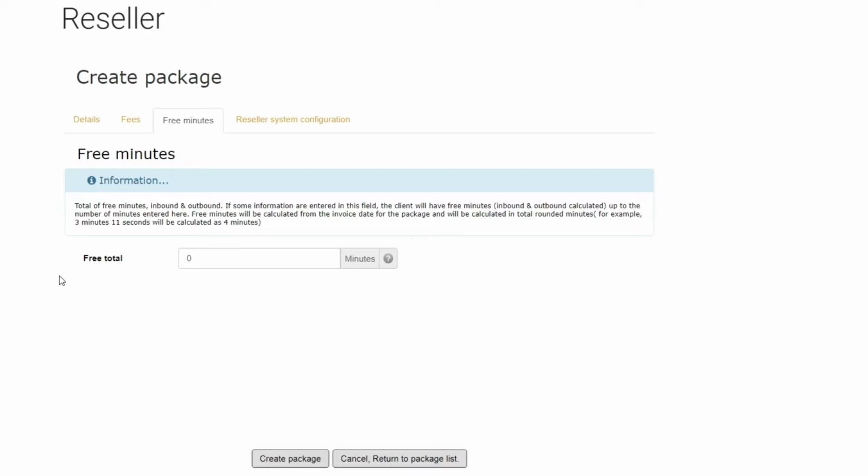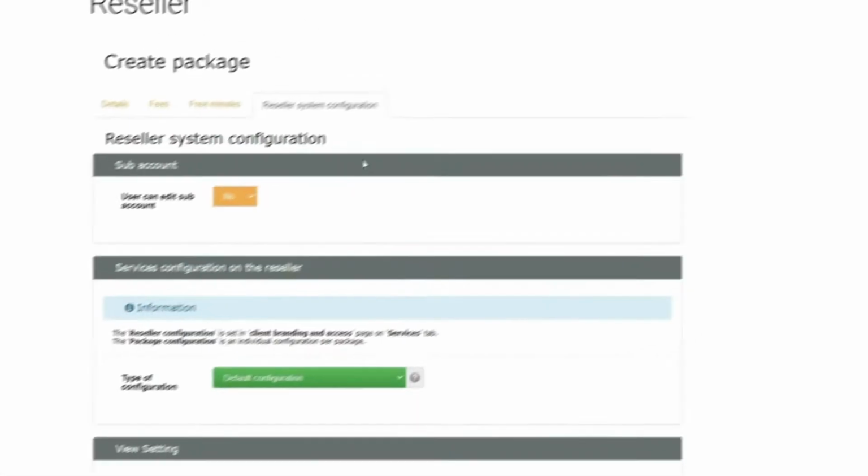The Free Minute tab allows you to give a specific number of free minutes. The value entered as free total is the sum of incoming and outgoing minutes with a pulse of 60. This option is helpful to create an unlimited fixed monthly package. To achieve it, you could input a very large number of free minutes to simulate it.